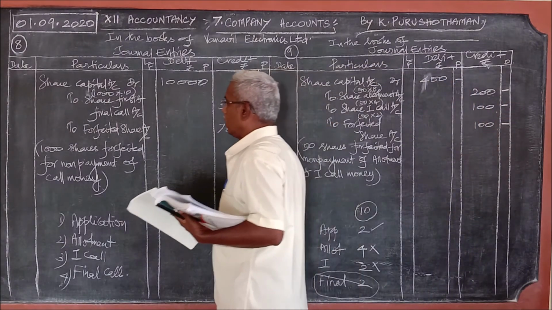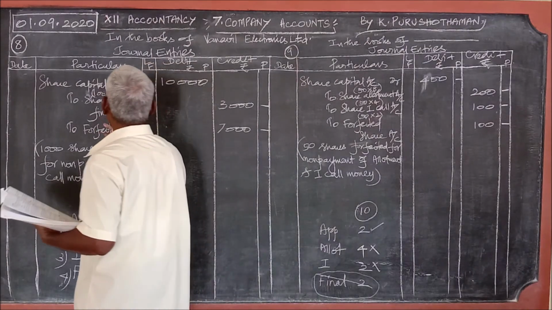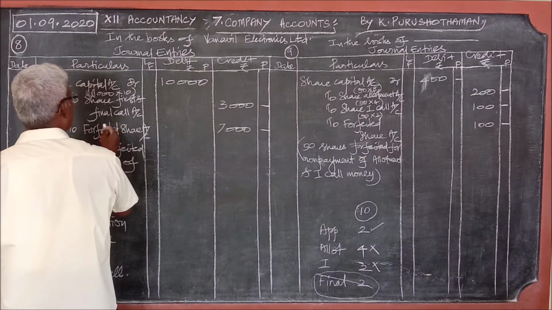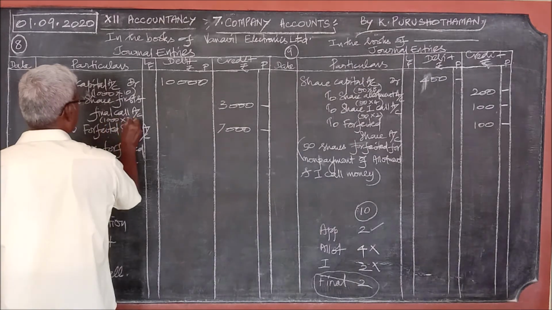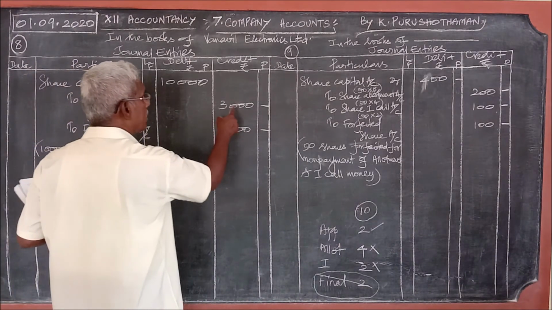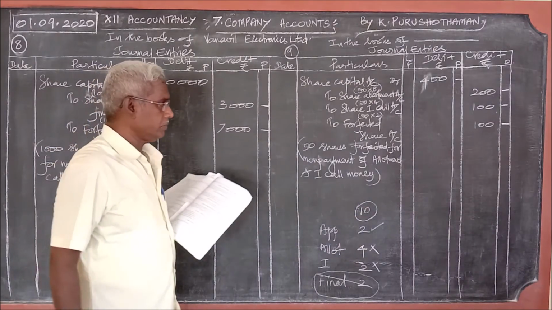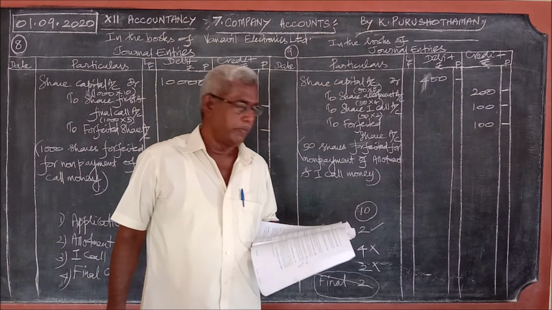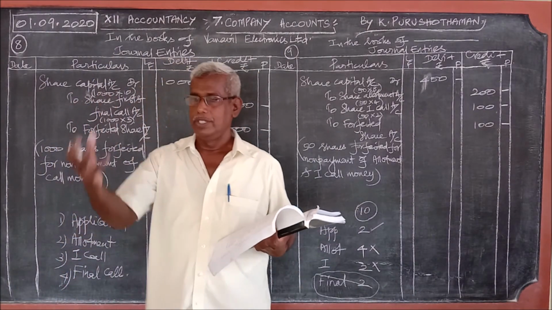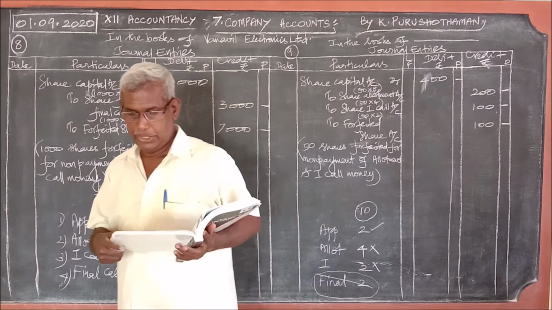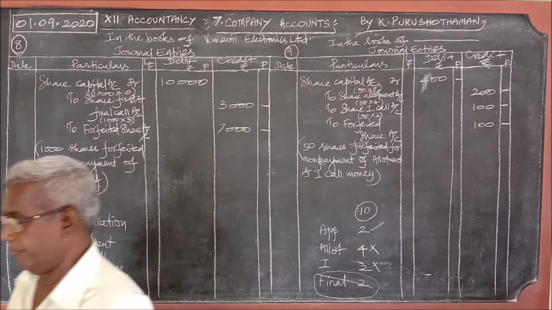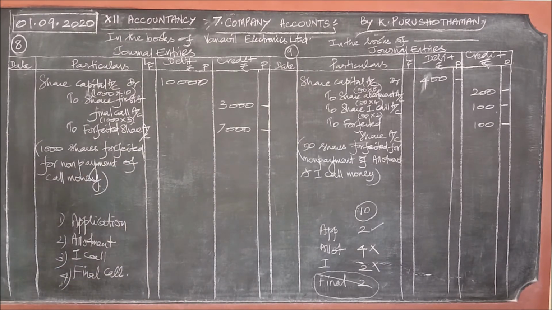The same thing in the previous problem: 1000, first and final call, how much is it? 3 rupees, that is 1000 into 3. That is why we have written 3000. So you should find the small difference in it. What should be the small difference? You shall see it now. Once again I repeat.